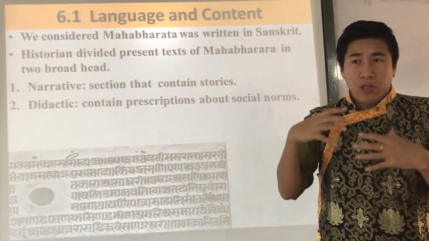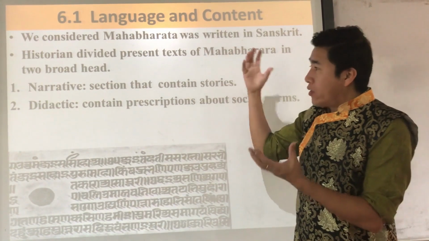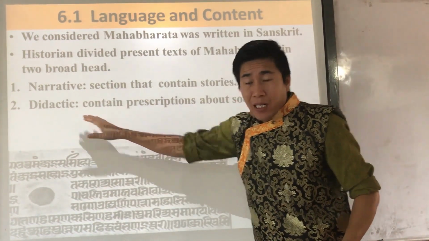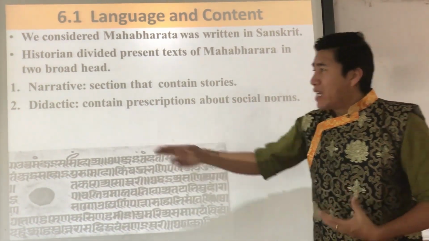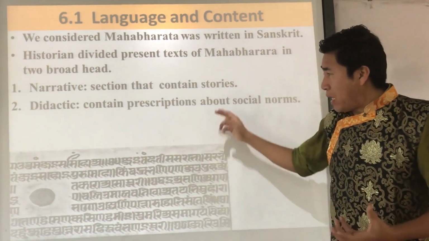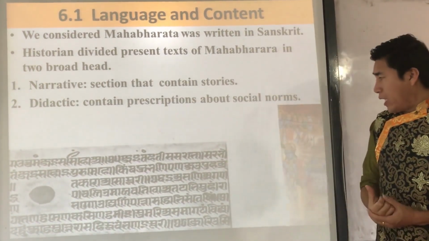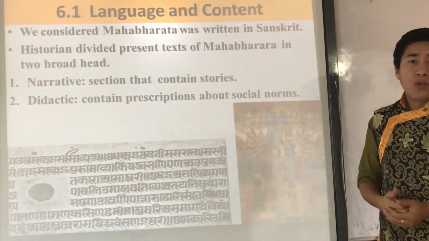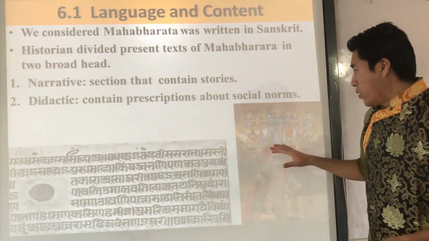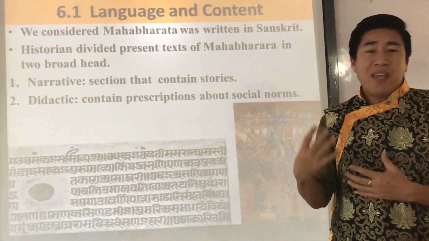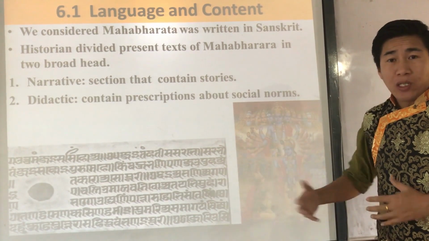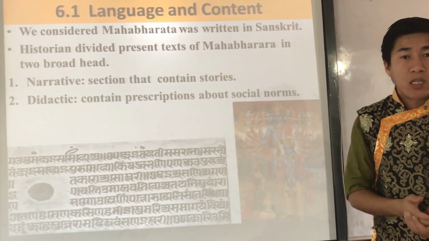All this kind of part is written in the didactic part. One of the most important didactic parts is the Bhagavad Gita. You know about it, right? Krishna gave advice to Arjun in the battlefield during the Kurukshetra war.